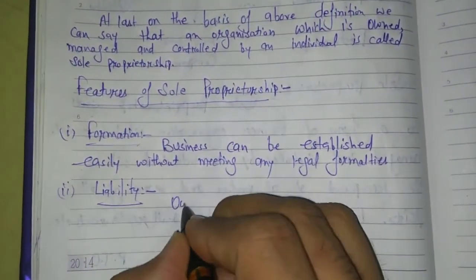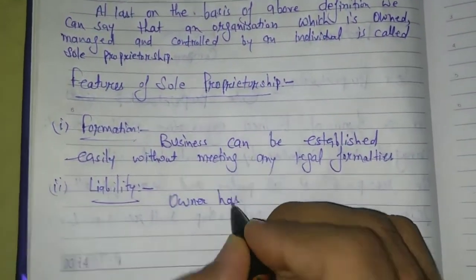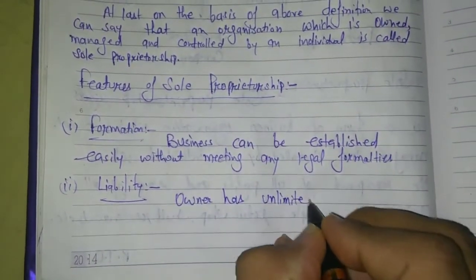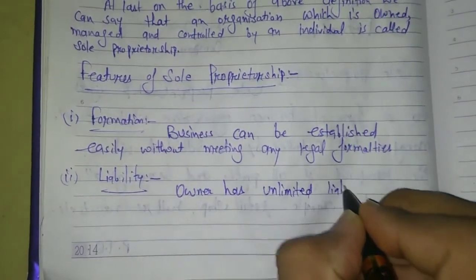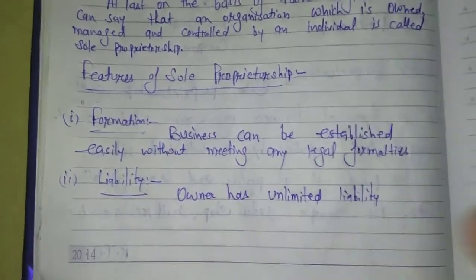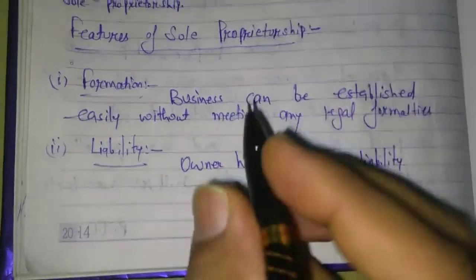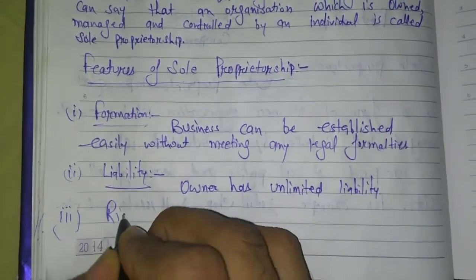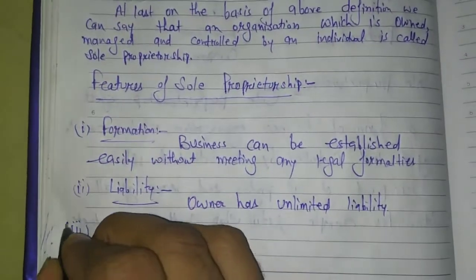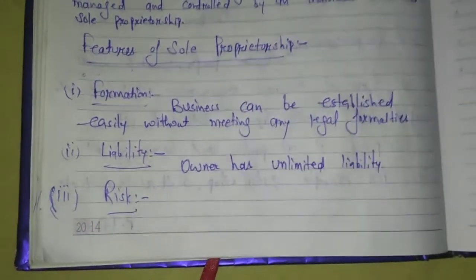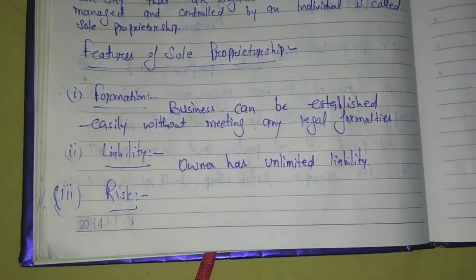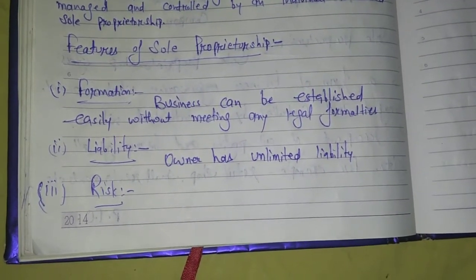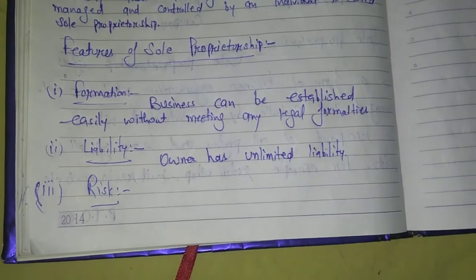So you can write it here. Owner has unlimited liability. Clear? Now third feature is risk. In case of the sole proprietorship, all types of risk related to that business, the owner bears all the risks.